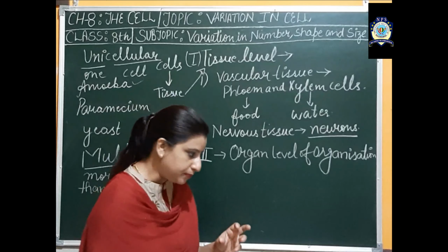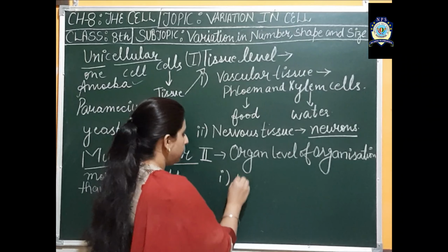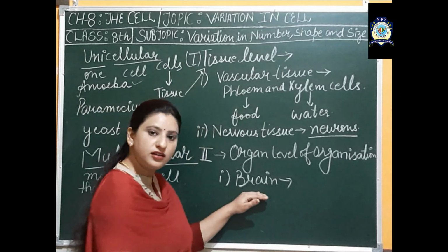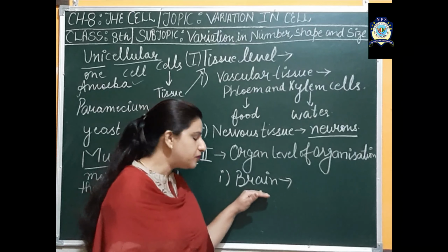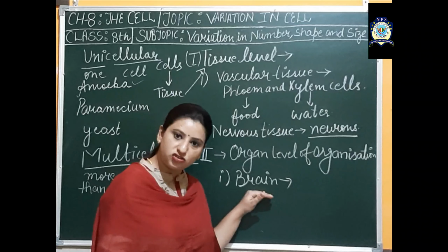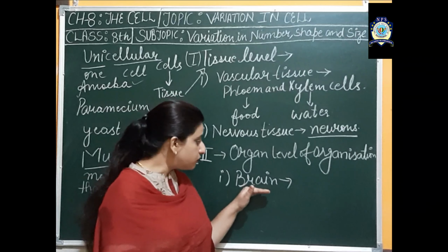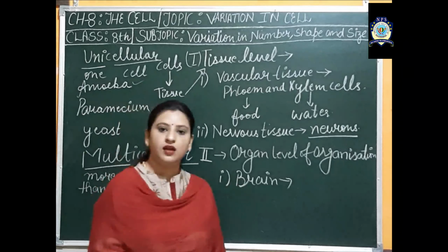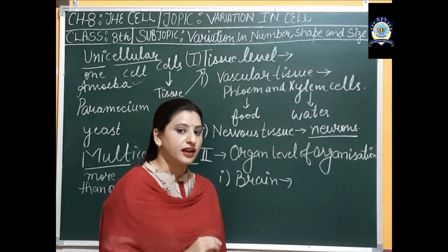If I take an example, then brain. Brain is an organ, and it helps in coordinating all the parts of the body to each other, and this brain is made up of two types of tissues, that is nervous tissue and connective tissue.